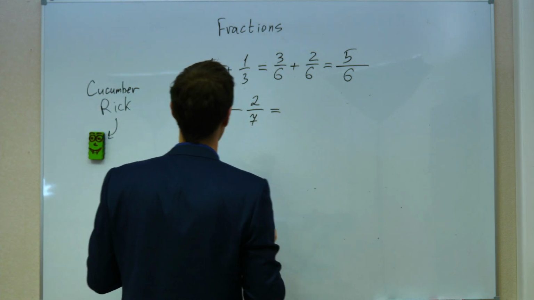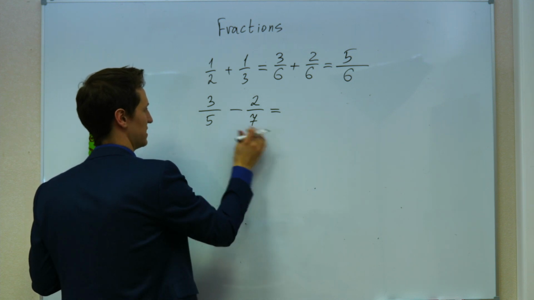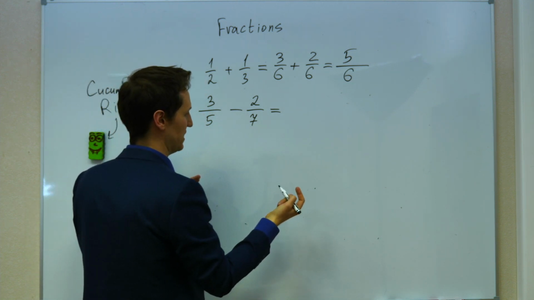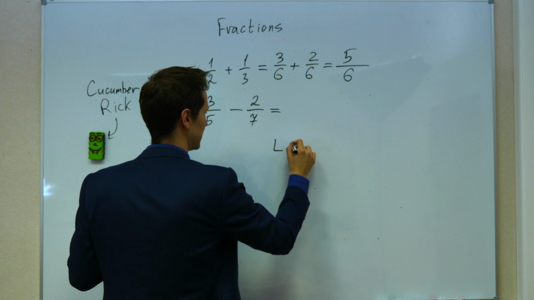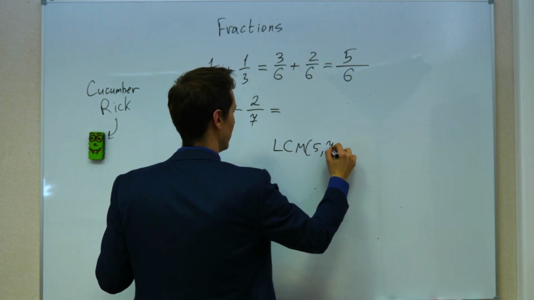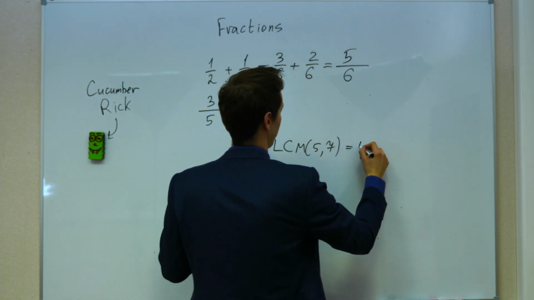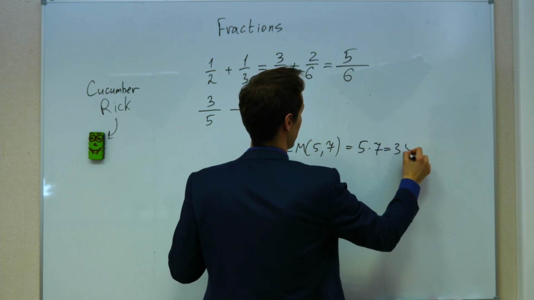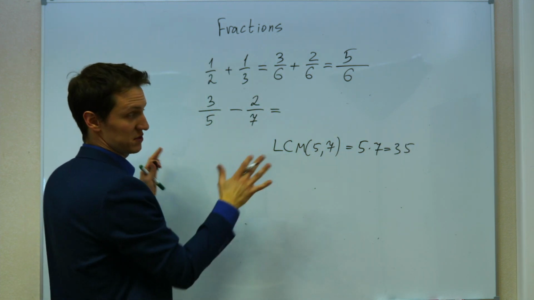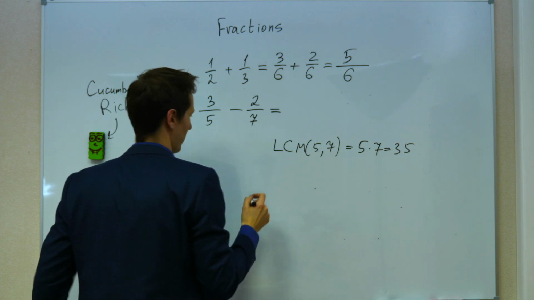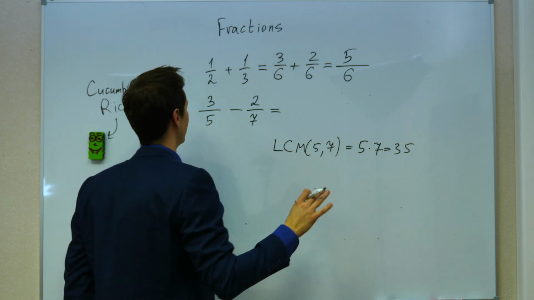How do we do this? We understand what their common denominator is. So it's the LCM of 5 and 7. And this time it is actually 5 times 7, so it's 35. But in different situations, LCM is different. Well, don't mind it right now.